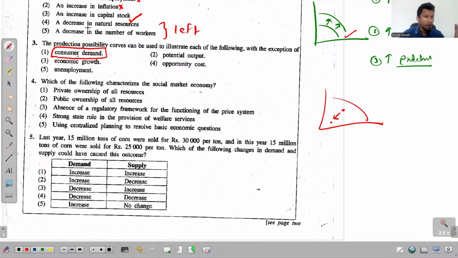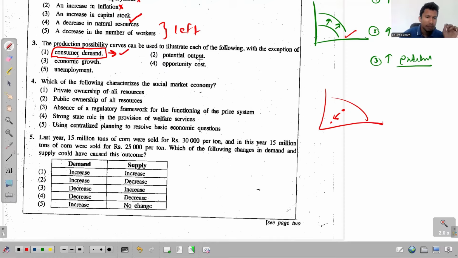So you can't present the changes in consumer demand using a PPC. The reason we use a separate diagram for that is the demand curve. So this is the answer for question 3.